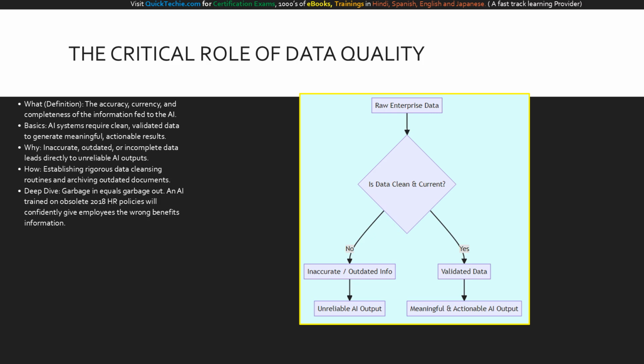But if we invest in data hygiene and the answer is yes, we move down the right path to validated data. This clean data powers the AI to produce meaningful and actionable outputs. This diagram should make it perfectly perceivable that the AI model itself is constant. The only variable that changes the final outcome from unreliable to actionable is the quality gate in the center. Your data governance team controls that gate.